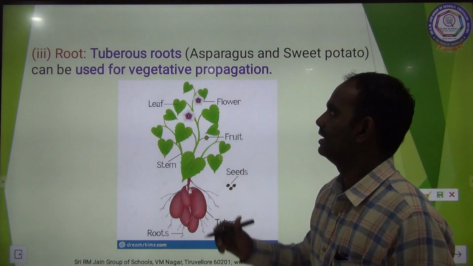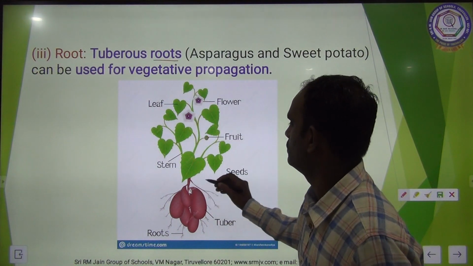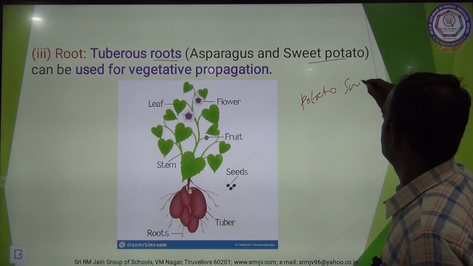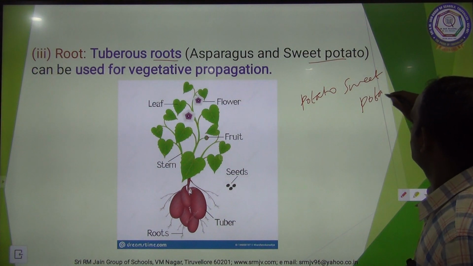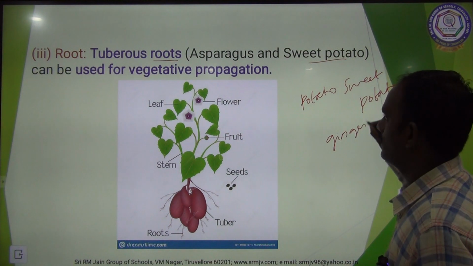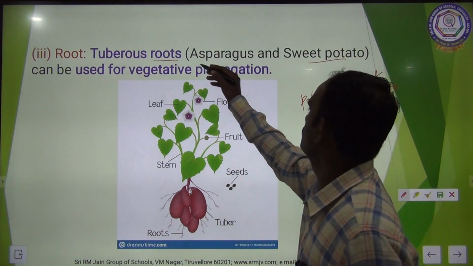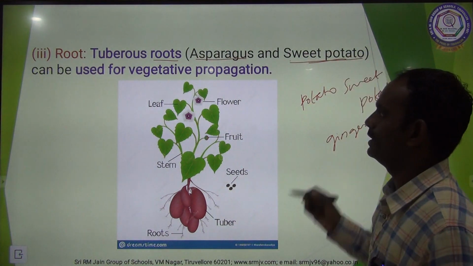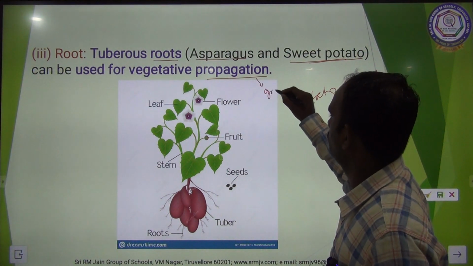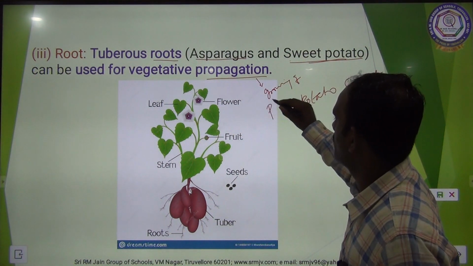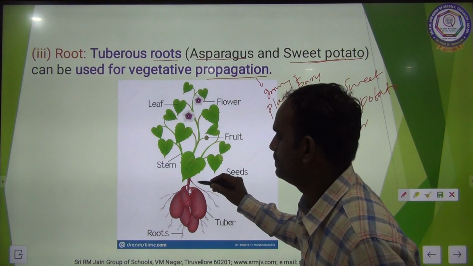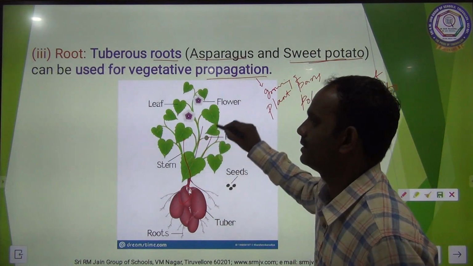Third one, root. Tuberous roots. This is the tuberous root. Examples are potato and sweet potato, rhizome, ginger. They have tuberous roots. Tuberous roots, asparagus and sweet potato can be used for vegetative propagation. Propagation is nothing but growing of plant parts. See here, this sweet potato gives rise to a plant.